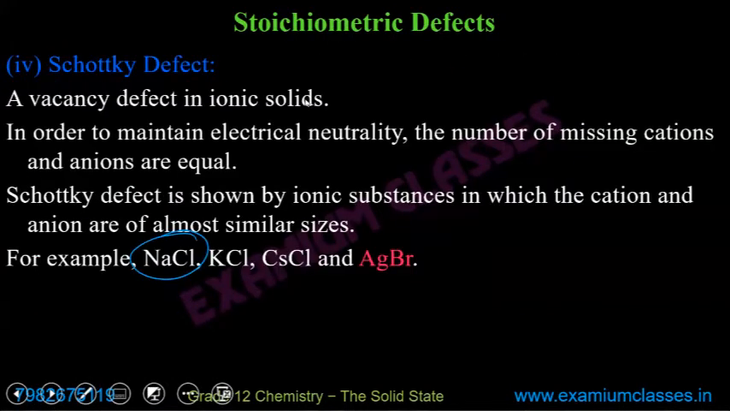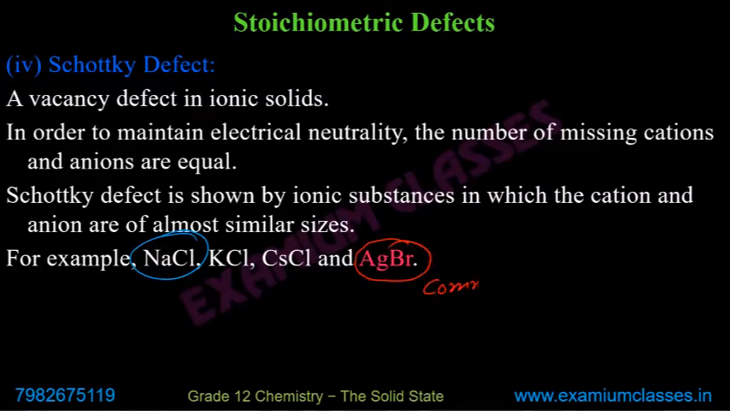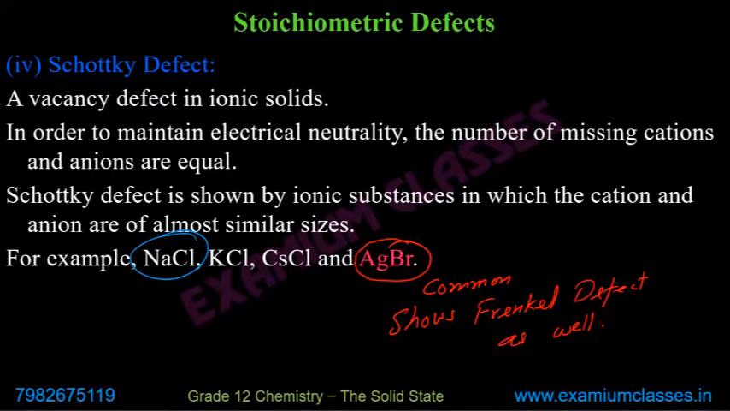Examples of Schottky defect: NaCl, KCl, CsCl, AgBr. Now this one is common, it shows Frenkel defect as well. So although the condition for Schottky defect is just the opposite of that, that cation and anion are of almost similar sizes, AgBr shows both the defects.